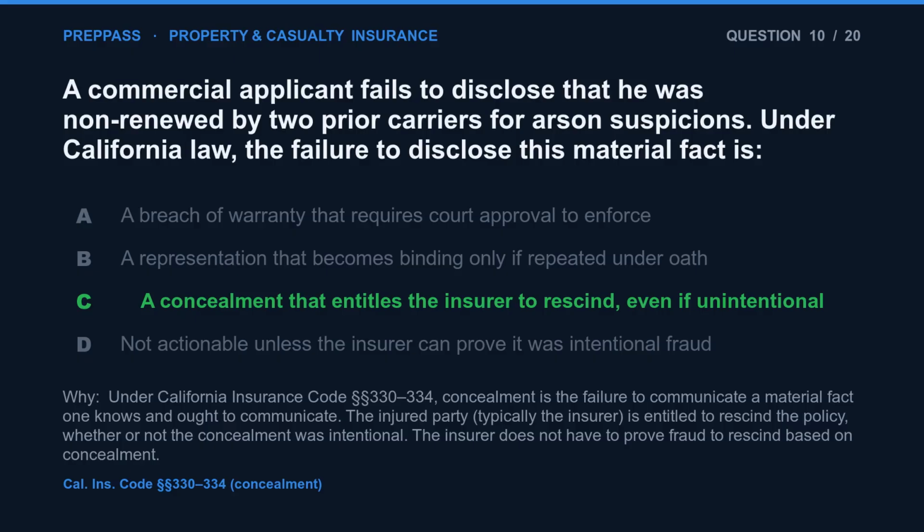The correct answer is C. Under California Insurance Code Sections 330 through 334, concealment is the failure to communicate a material fact one knows and ought to communicate. The injured party, typically the insurer, is entitled to rescind the policy, whether or not the concealment was intentional. The insurer does not have to prove fraud to rescind based on concealment.